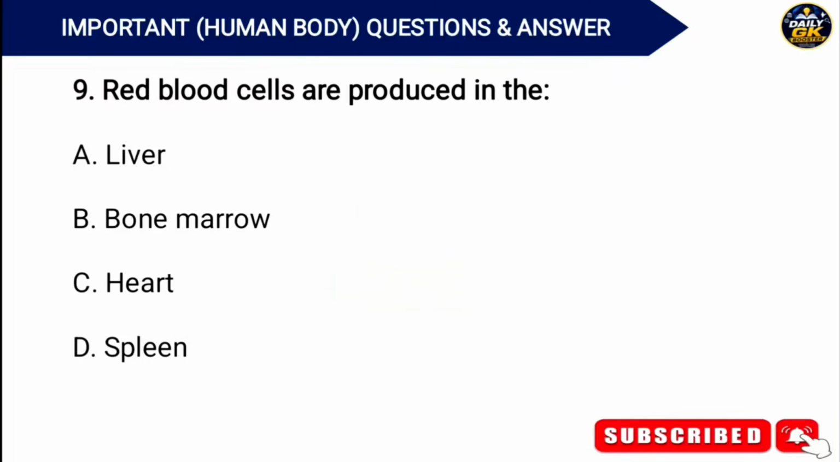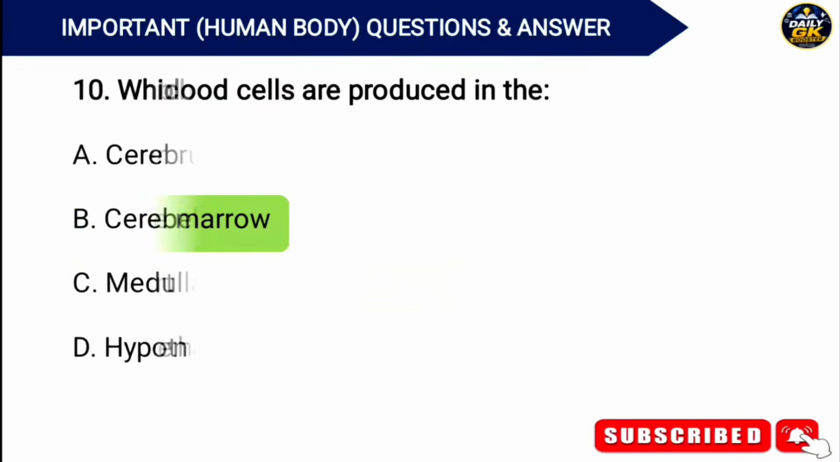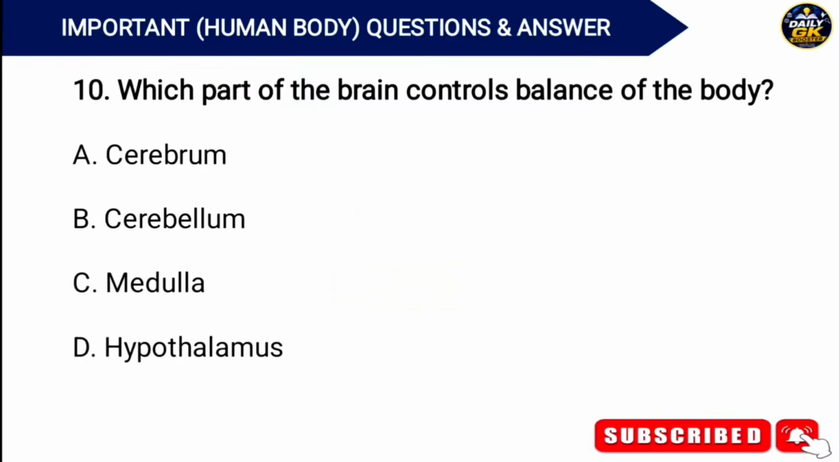Red blood cells are produced in the? Answer. Option B. Bone marrow. Which part of the brain controls balance of the body? Answer. Option B. Cerebellum.